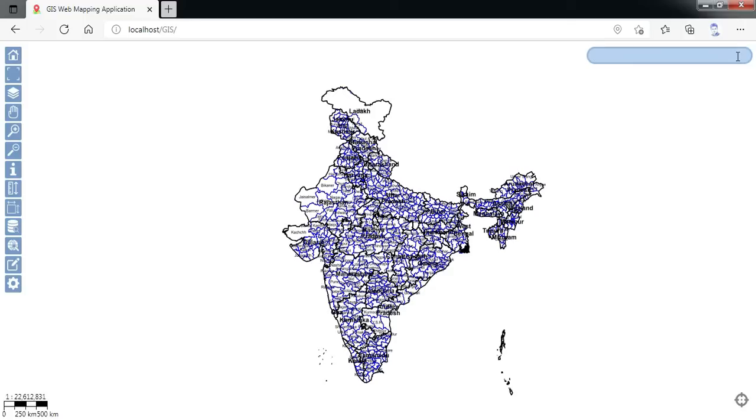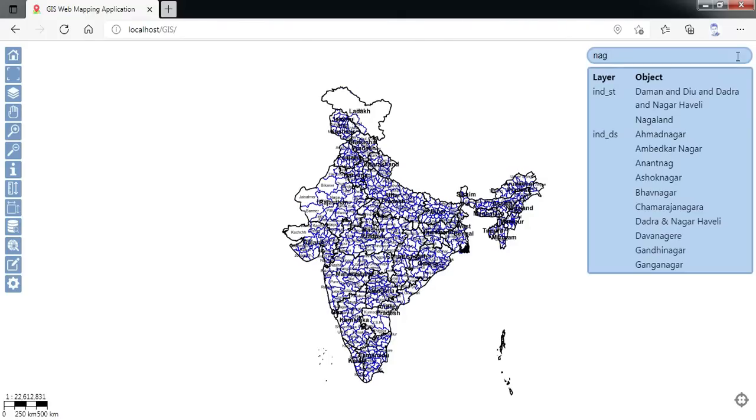So I just click inside that search box, and as soon as I start typing, it will wait for 3 characters and then it will start performing a live search. So let me search, for example, if I type NAG. As soon as I have typed the third character, it is searching for all the states and districts which have got NAG in their name. So you can see Ahmednagar, Anantnag, Bhavnagar. Wherever there is a NAG, it is finding all the districts.